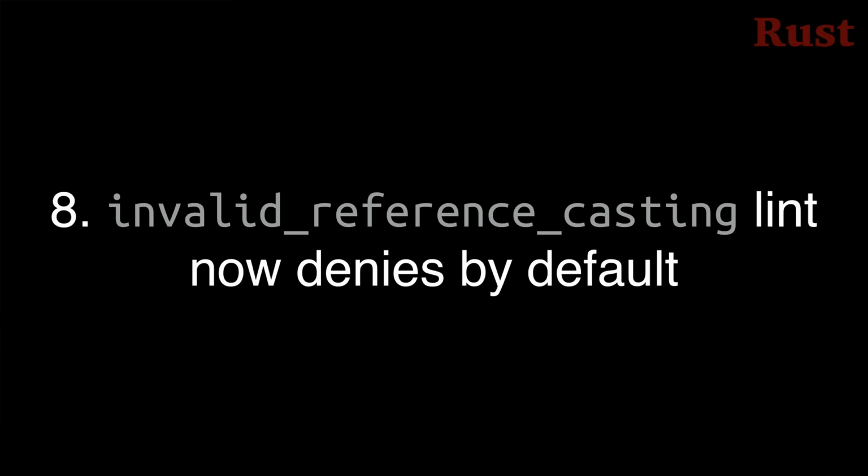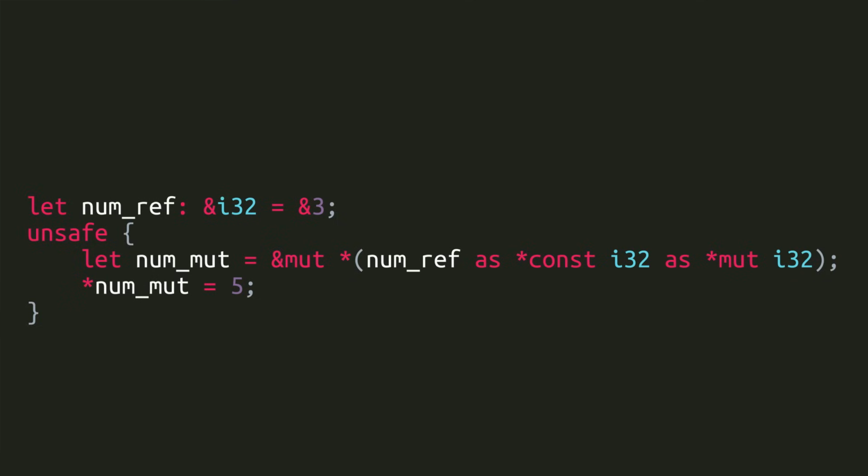Number 8. The invalid reference casting lint was improved and was also switched from allow by default to deny by default. This lint detects when you use raw pointers in unsafe code to cast an immutable reference to a mutable reference, which is undefined behavior, even in unsafe code, so don't do it. I actually tried this code in Rust 1.72 just for fun on my Mac, and it crashed with a bus error at runtime. In Rust 1.73, you get a compiler error politely telling you to consider using an unsafe cell instead.